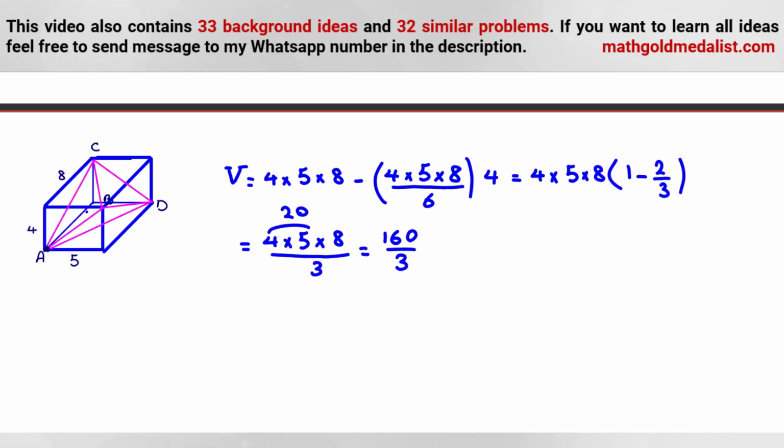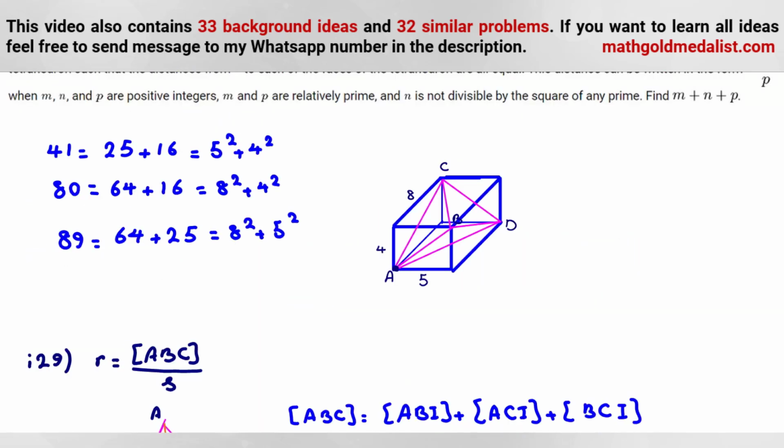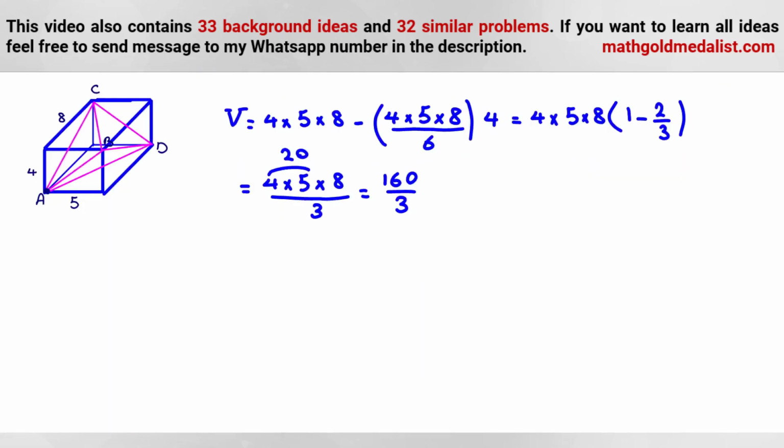Okay, now let's calculate areas. Area of each of them. You can see that area of all of them are similar to each other. You can use cross product, or you can use Heron's formula, but a new form of Heron's formula. Idea 29. We should calculate area of one of them and then multiply by 4 for tetrahedron.